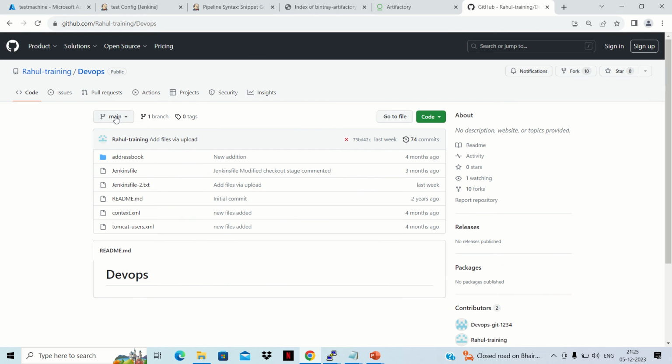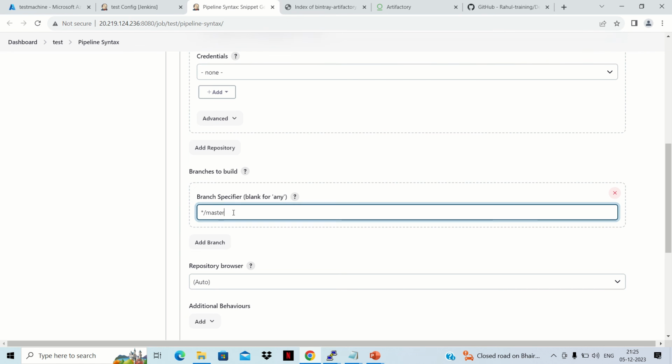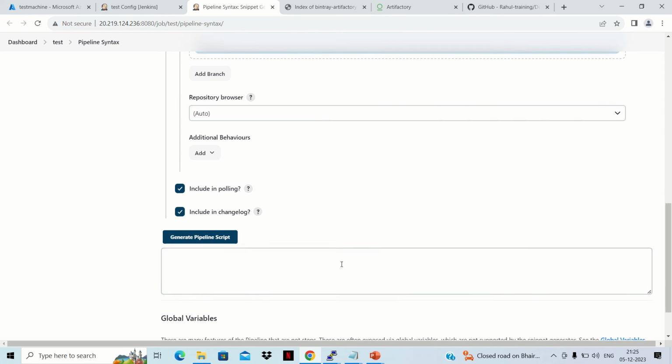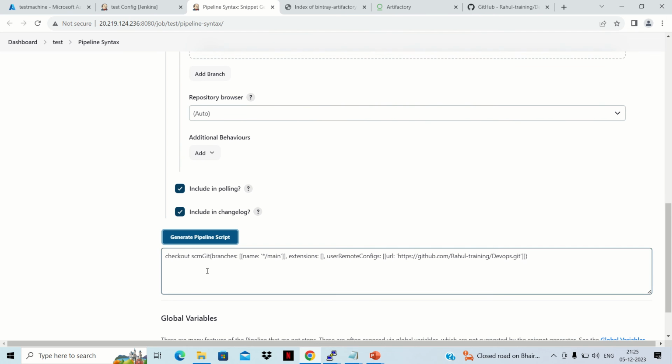So this is the main branch where our code is written or placed. So we'll go to this snippet section and we'll just change it to main, and then we'll click on generate pipeline script. So this is the checkout section that we are going to use in our pipeline.